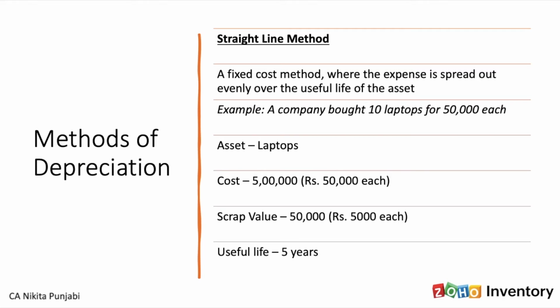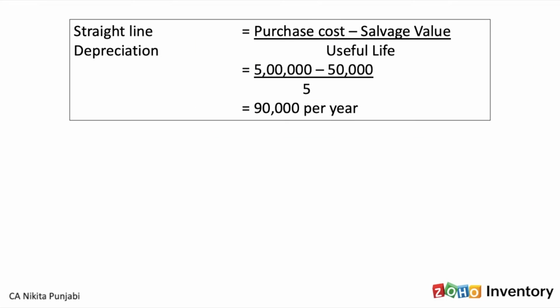Let's say a company bought 10 laptops for 50,000 each. So the asset that we're talking about is laptops. The cost is rupees 5 lakhs, 50,000 into 10 laptops. Let's say the scrap value after the useful life of the laptops is rupees 50,000. Meaning at the end of 5 years, I assume that I'll be able to sell the laptops for rupees 5,000 each. The useful life of the laptop is 5 years.